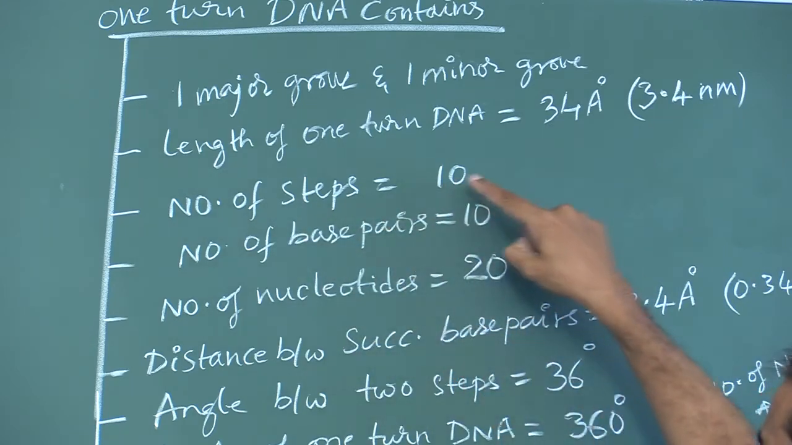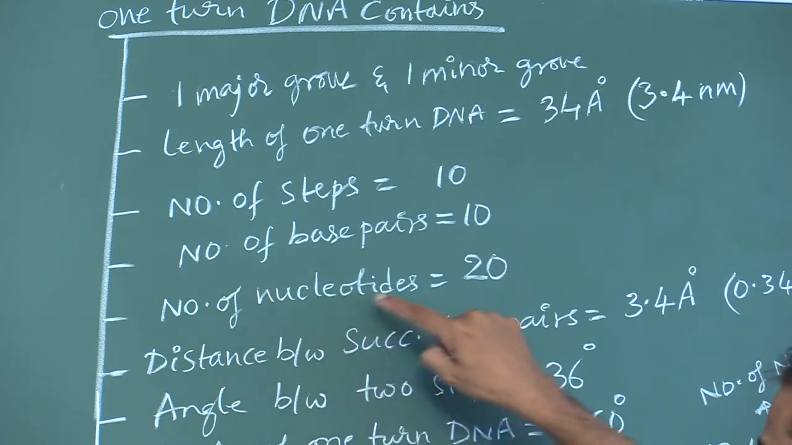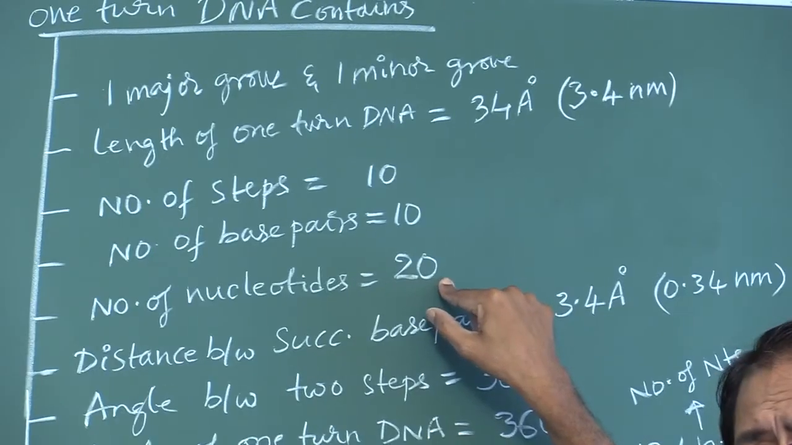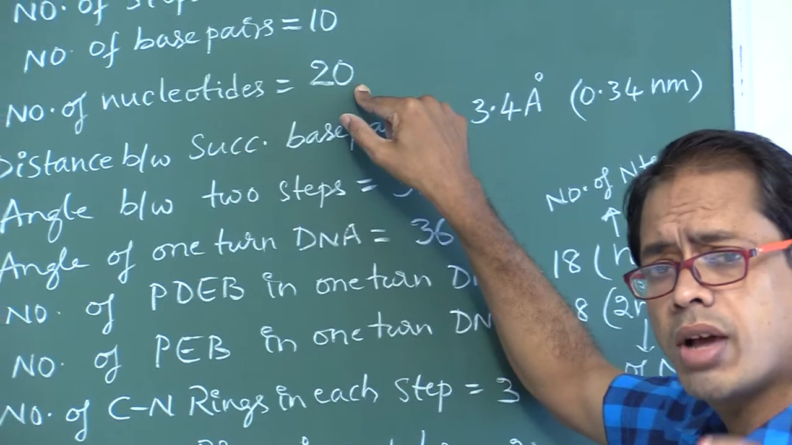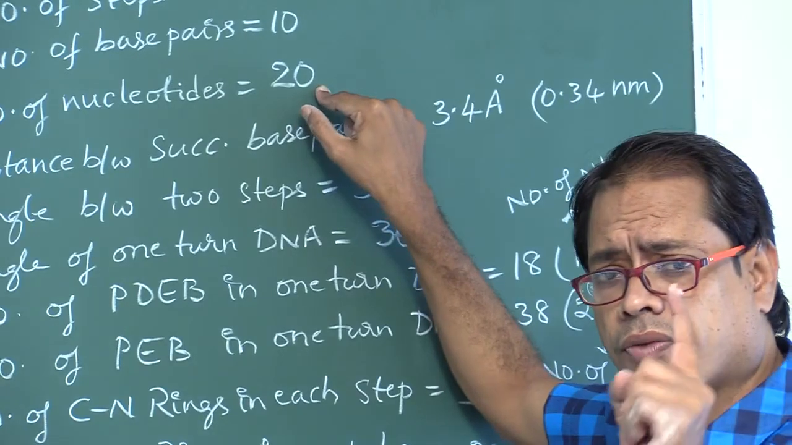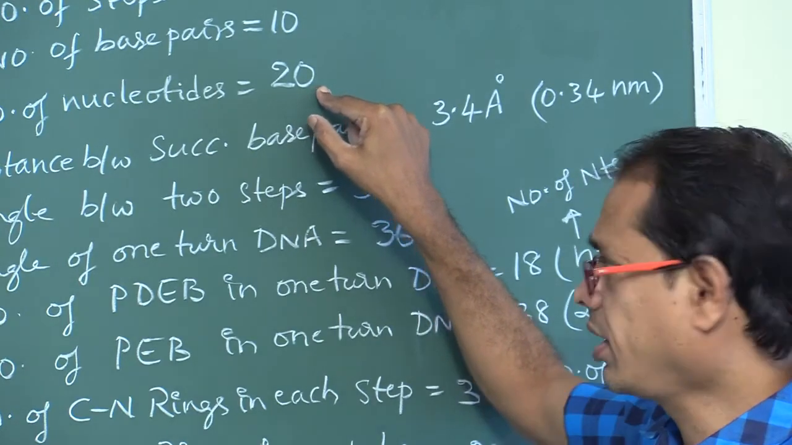The number of steps is 10. The number of base pairs is 10. The number of nucleotides is 20. If the number of nucleotides is 20, then the number of sugars is 20, the number of phosphates is 20, and the number of nitrogen bases is 20. In each nucleotide, one phosphate, one sugar, and one nitrogen base are present.